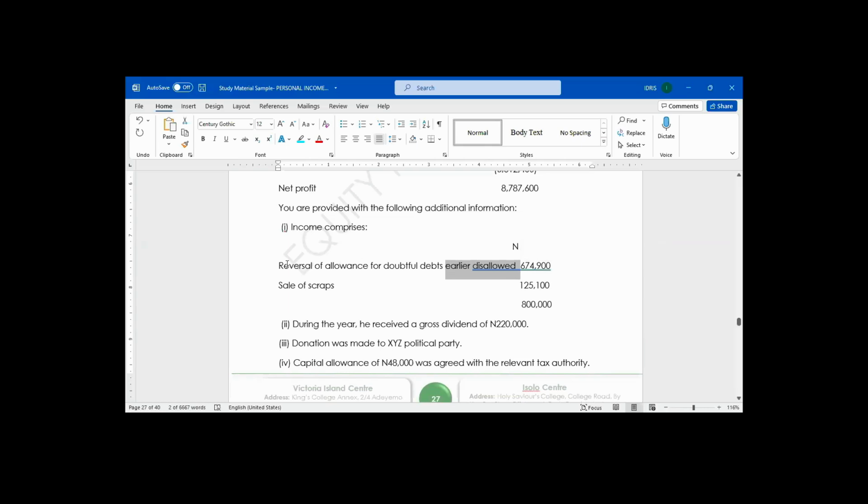But if they said reversal of allowance for doubtful debt earlier allowed, are we going to treat it as taxable income or non-taxable income? We'll tax it, because they allowed the expense. Any income coming from allowable expenses is going to be taxable. Do you understand my point?